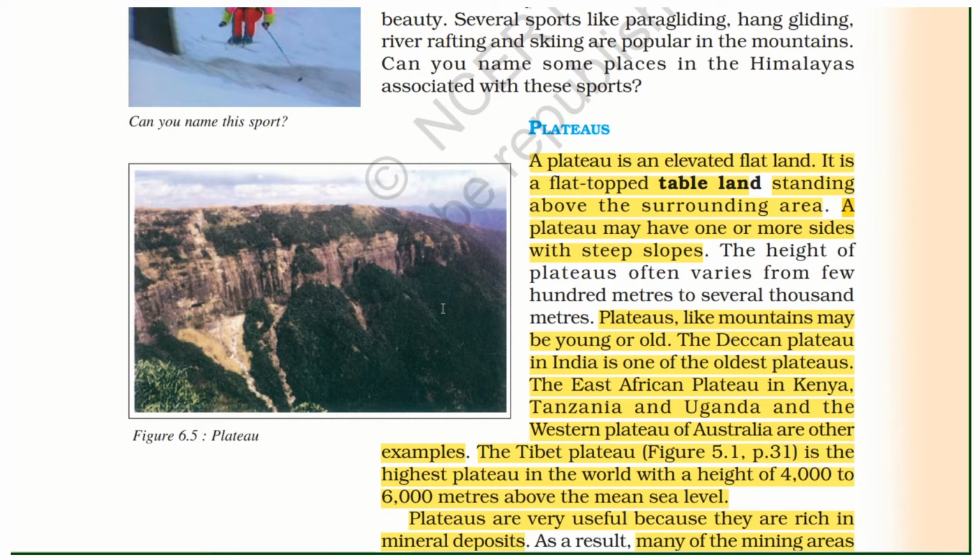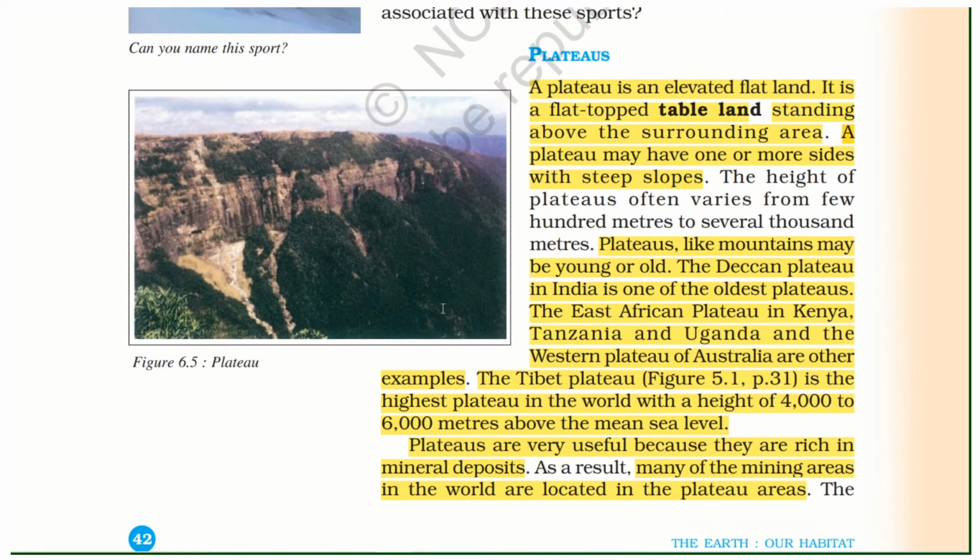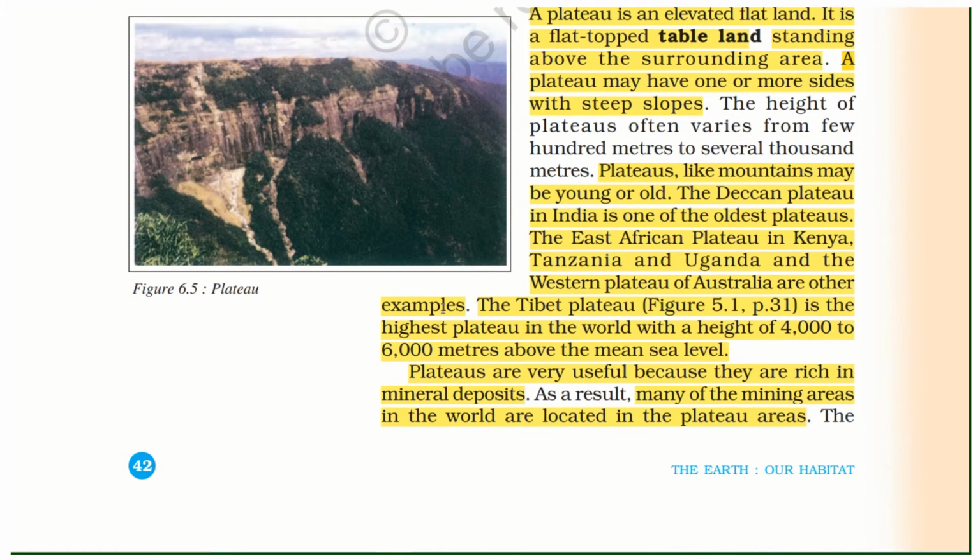The East African Plateau in Kenya, Tanzania and Uganda and the Western Plateau of Australia are other examples. The Tibet Plateau is the highest plateau in the world with a height of 4,000 to 6,000 meters above mean sea level. Plateaus are very useful because they are rich in mineral deposits.